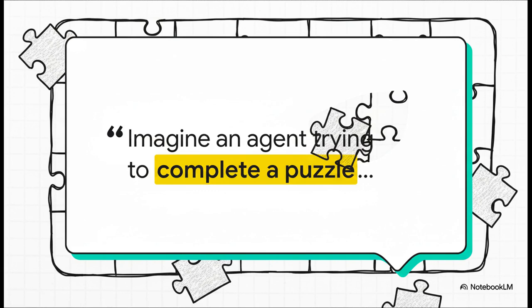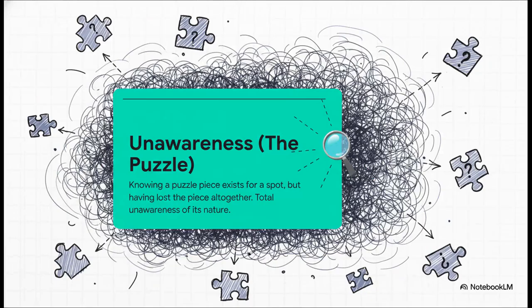Just think of figuring out the truth as trying to find the one right piece for an empty spot on the board. This is our severe ignorance. The agent is just missing the fundamental info needed to even think about the problem. The puzzle piece isn't just unknown, you don't even know it exists. You literally can't even start to solve this part of the puzzle.